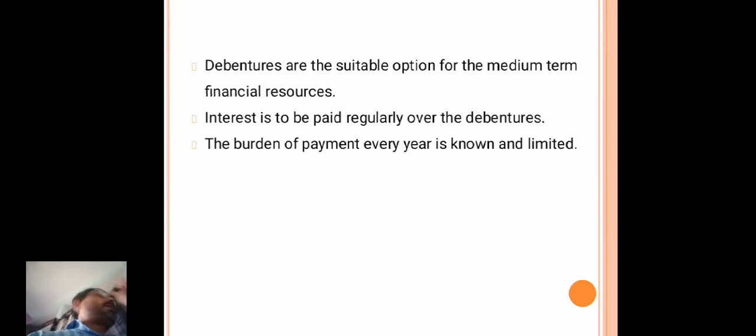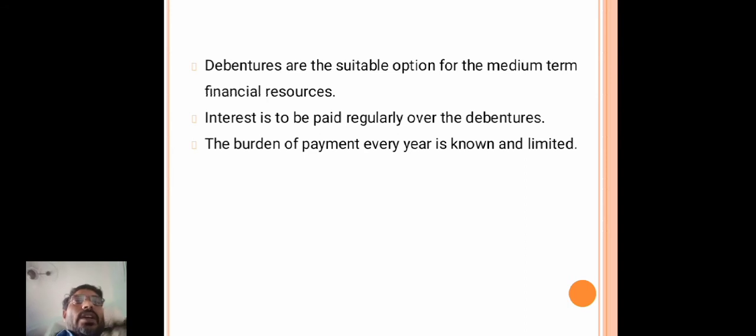The shareholders will get dividend. Here we have to observe the difference: the debenture holder will get interest and the shareholder will get dividend. Debenture is one kind of loan.